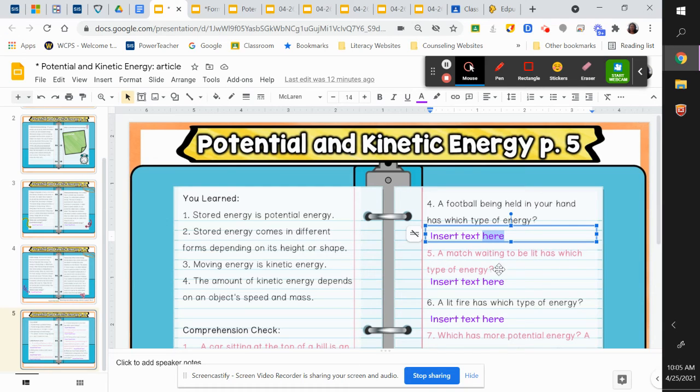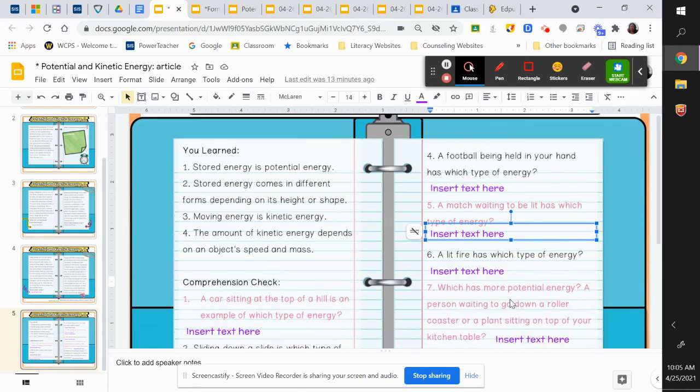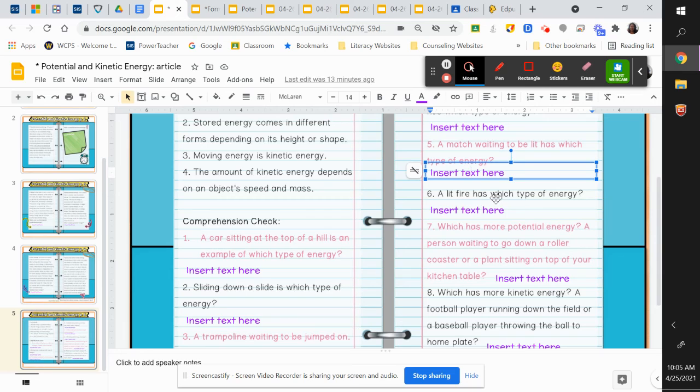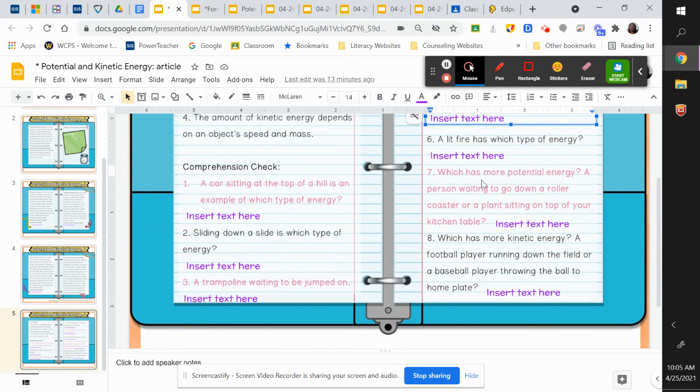5, a match waiting to be lit has which type of energy? Not moving. It's waiting to be lit. It's still. 6, a lit fire has which type of energy? The fire is moving around and warming up. Is it potential or kinetic?